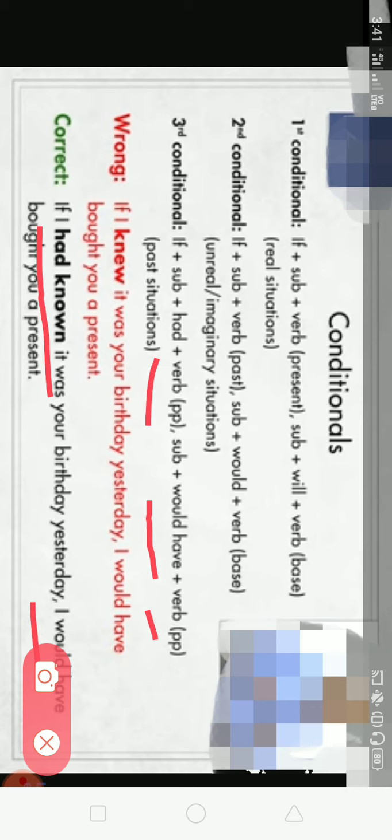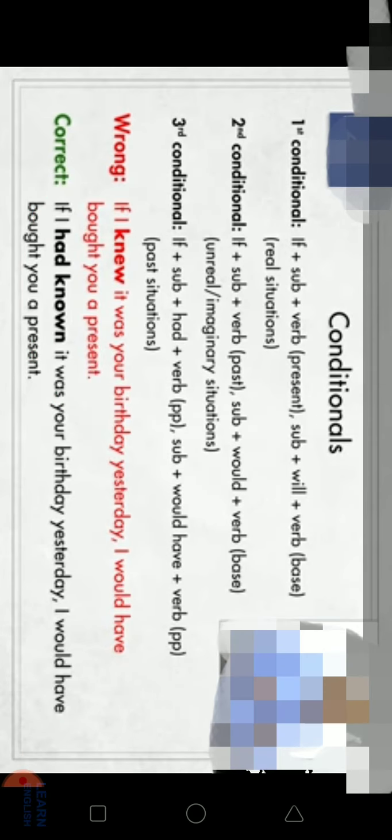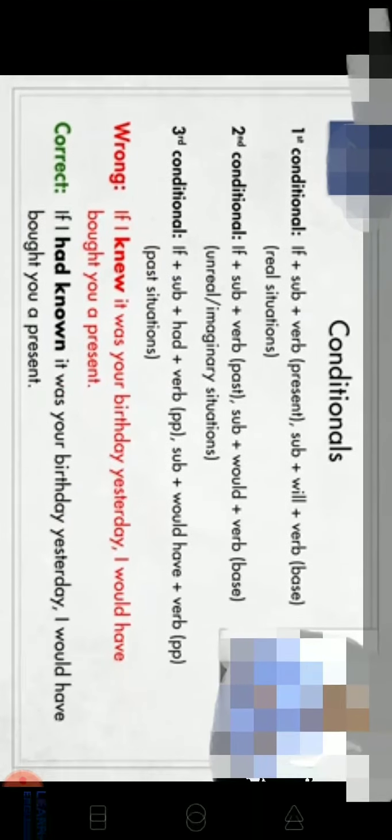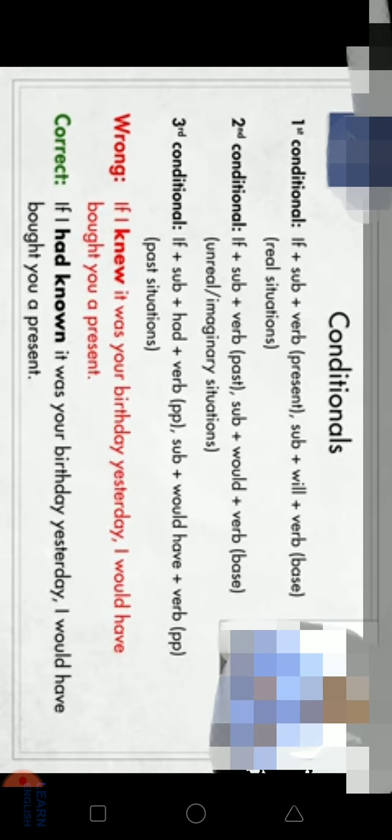Now in the first part where we have put the condition, we have used had known, and in the result part we have to use would have plus third form. Clear? So these conditionals might be a little confusing, but you can see this part twice or thrice according to your understanding. Okay,